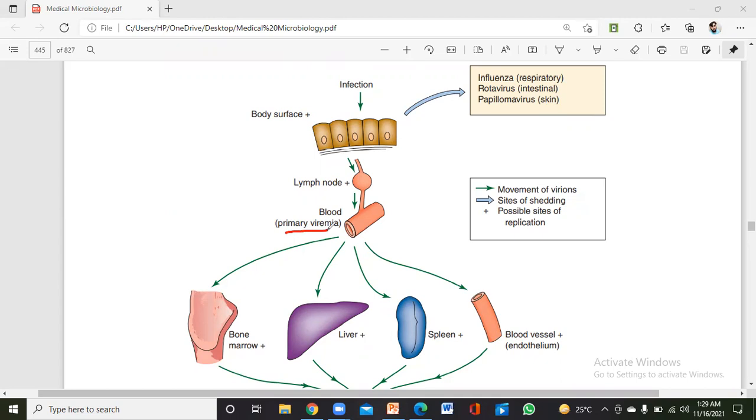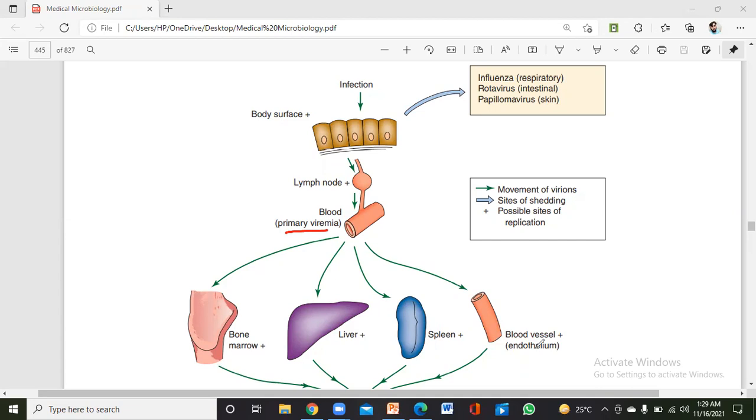Because of it, when it enters the blood, it can get access to each and every organ of the body, whether it is bone marrow, liver, spleen, or other blood vessels. The most dangerous part of the virus cycle and the virus movement is the viremia.